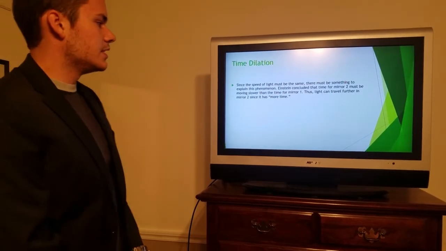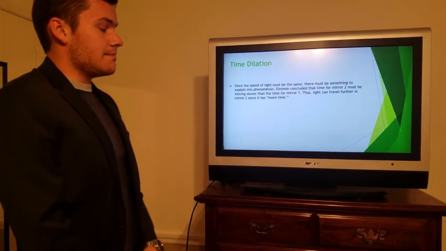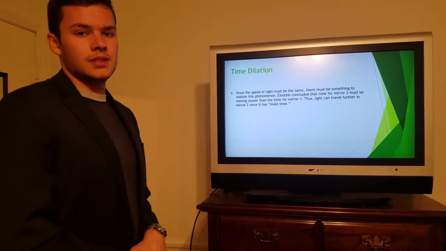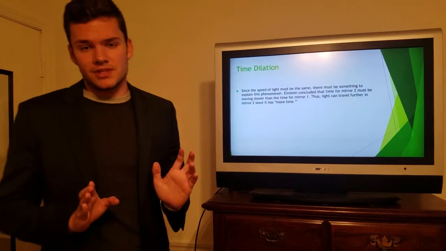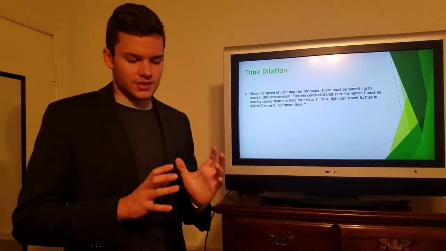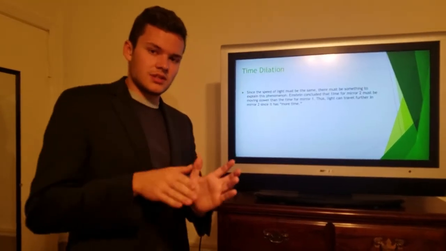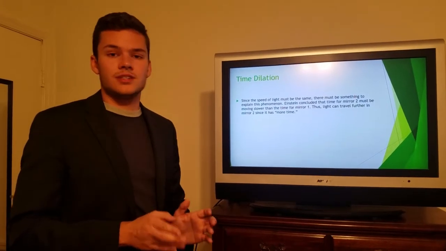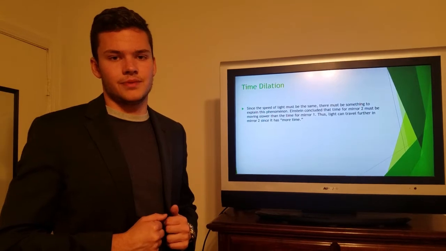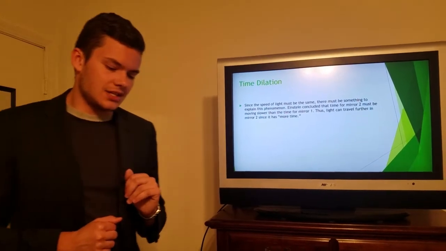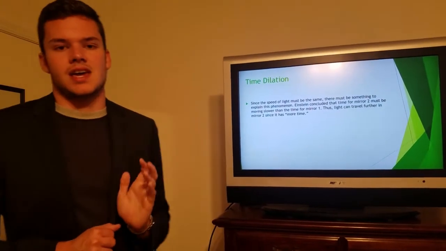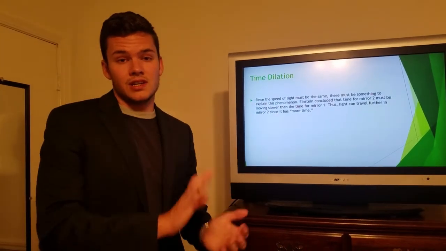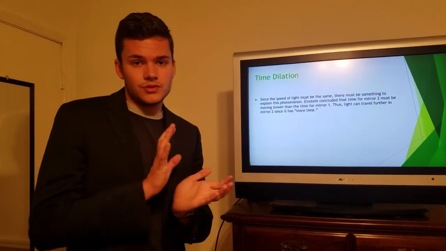And what he said is that since the speed of light must be the same, there must be something else compensating for this extra distance coming from the light at mirror 2. And he said this must be time dilation. Now, what time dilation is, it's basically saying if an object is moving, then time slows down.